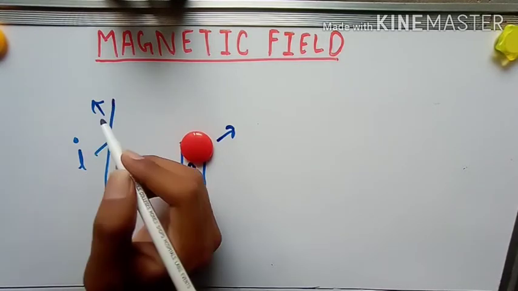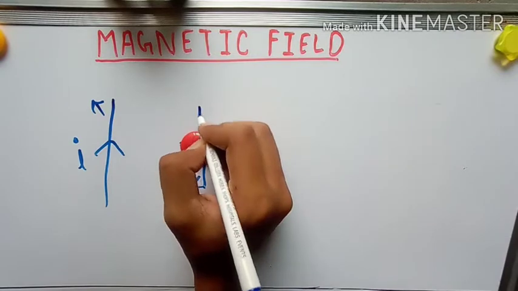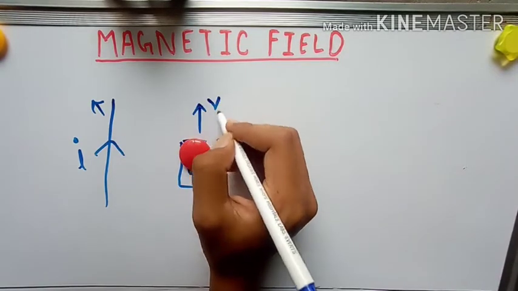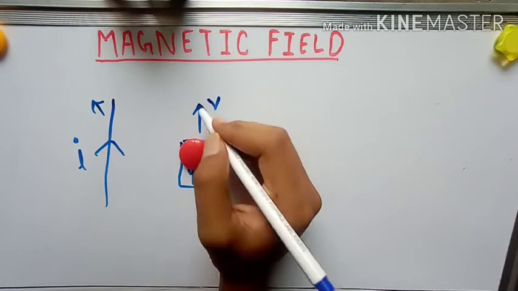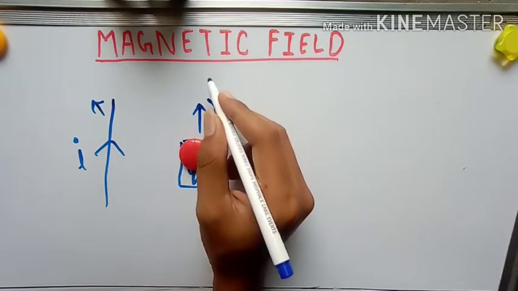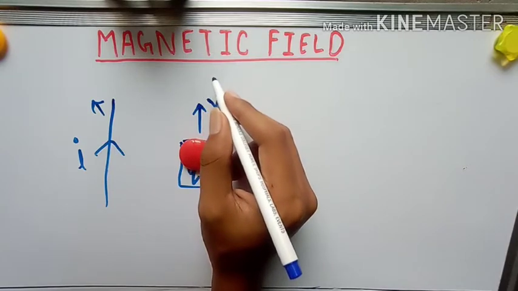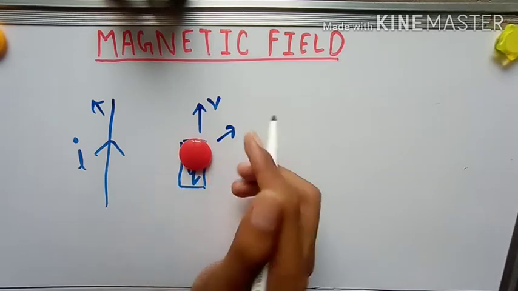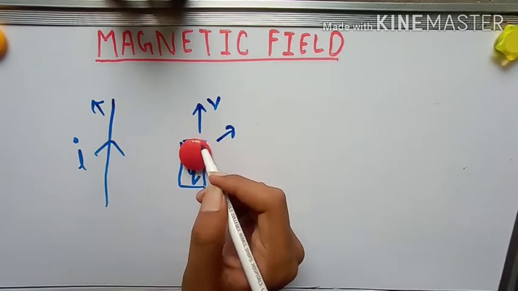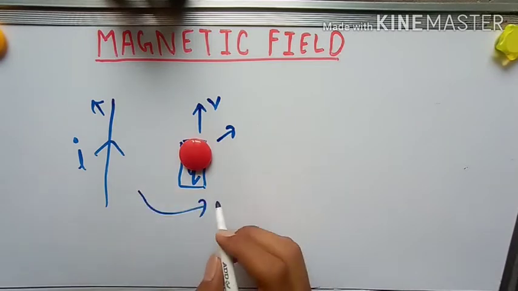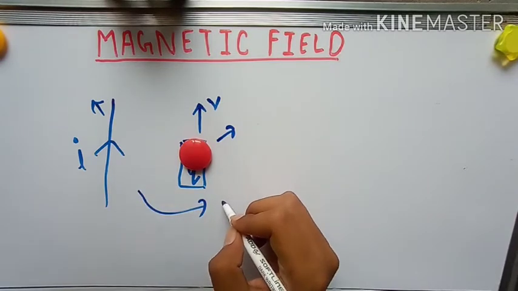Understand? But what happens when you give some velocity to this charge? I am saying velocity because the speed is in a particular direction. This direction, you can see, is the upward direction. This time a force starts acting on this charge. Understand? So I have three questions here.